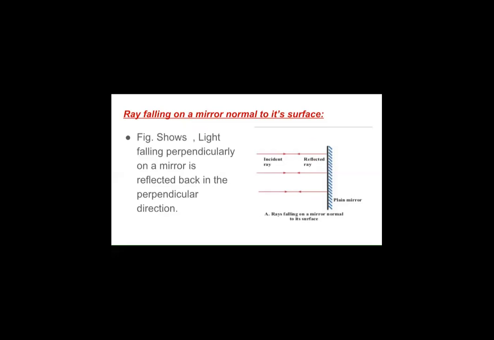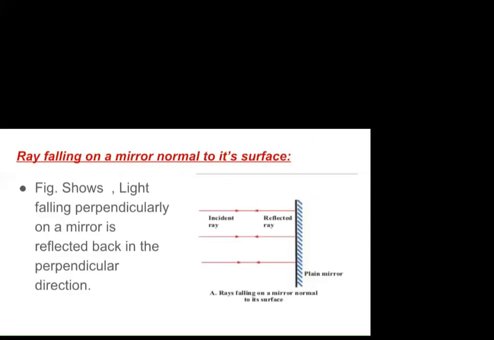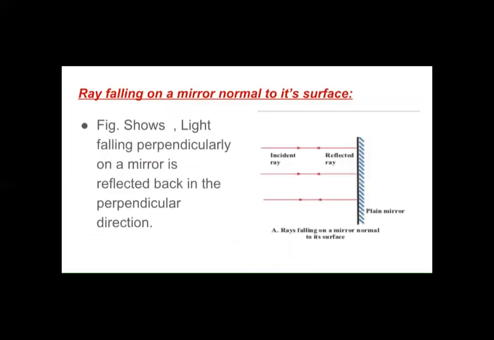This is the reason why we are saying the rays of light are always perpendicular. This is the angle which is 90 degrees. So the rays of light are always going to be perpendicular to the surface of the mirror.